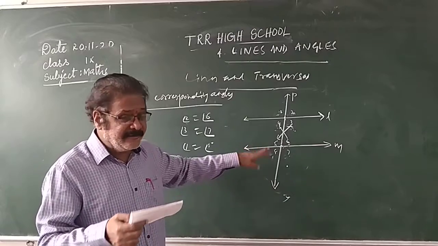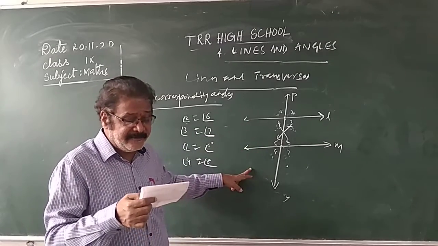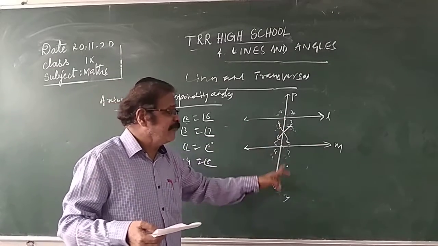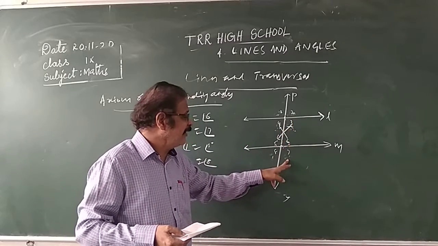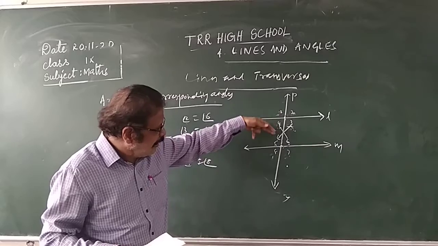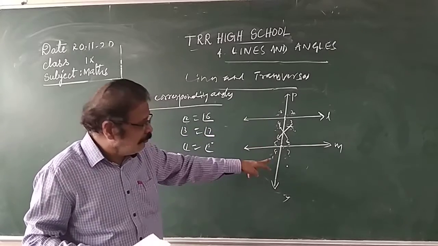If a transversal intersects a pair of parallel lines, then each pair of corresponding angles are equal. Angle 2 equals angle 6, angle 3 equals angle 7, angle 1 is equal to angle 5, angle 4 is equal to angle 8.